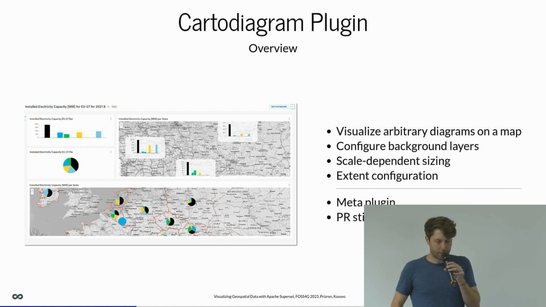The basic feature set of the Cartodiagram plugin is that, as I said, you can use all the existing visualization or charting types that Superset already provides. You can configure background layers: WFS, WMS, and XYZ layers. You can change the size of the charts depending on the scale. And also you can use some basic configuration of the extent where you want to place the map and what you actually want to show by default. Of course, all these charts that you can see are interactive.